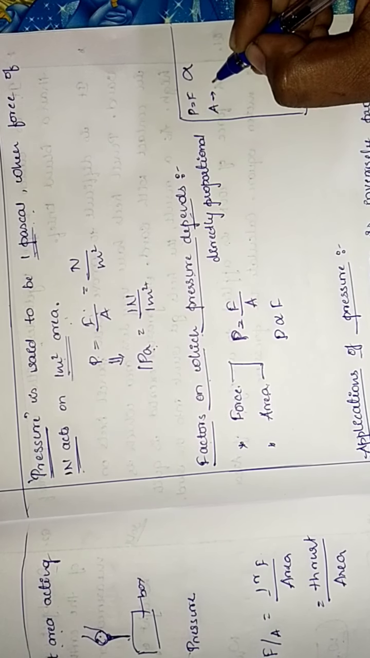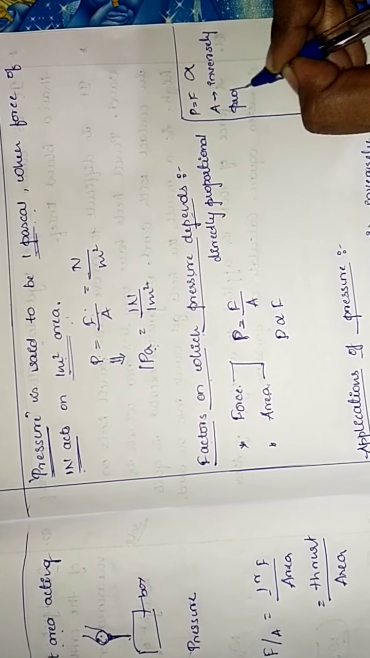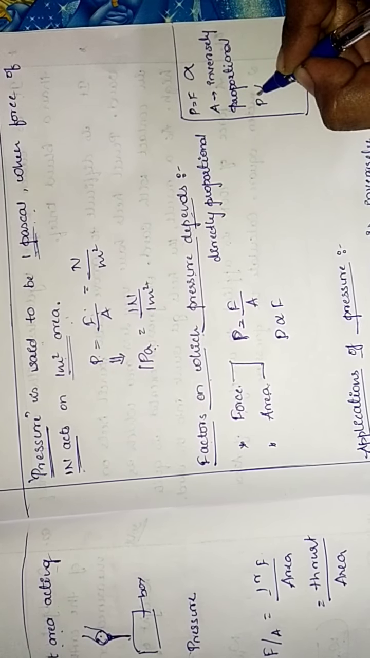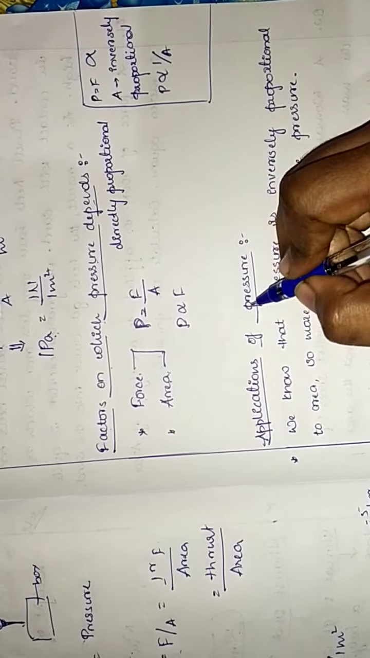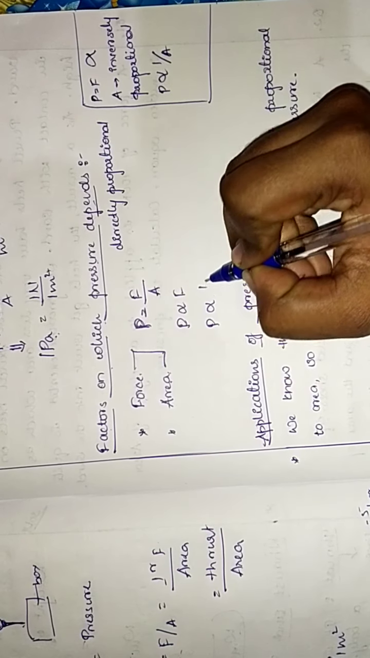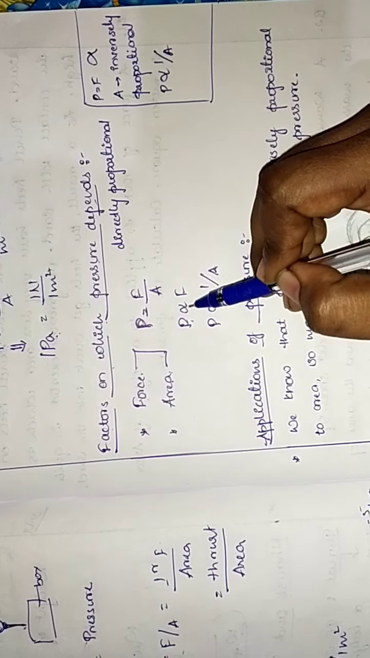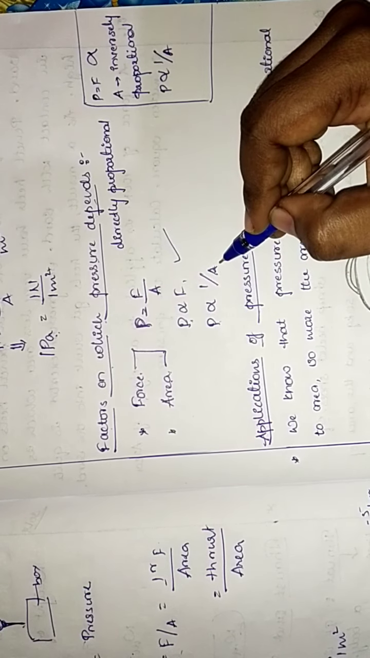So A is inversely proportional. It means that pressure is inversely proportional to A, so let us write it as P is inversely proportional to 1 by A. Children, here pressure is directly proportional to force, whereas pressure is inversely proportional to 1 by area. Don't get confused. These are the factors on which the pressure depends.